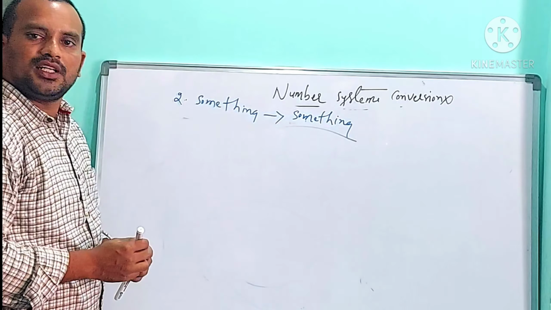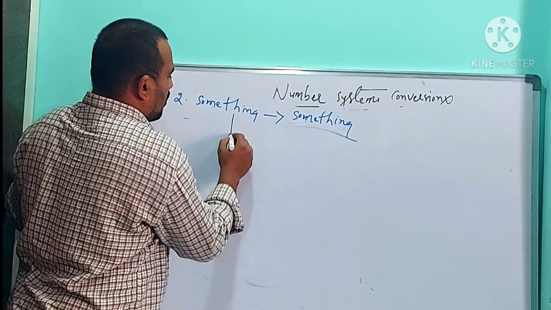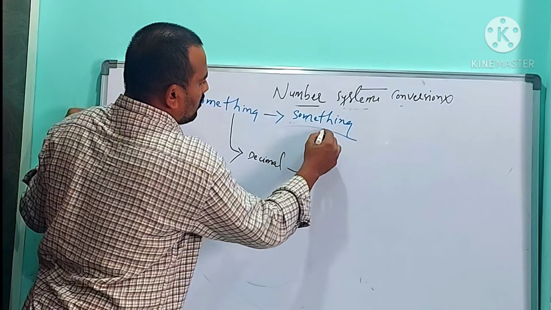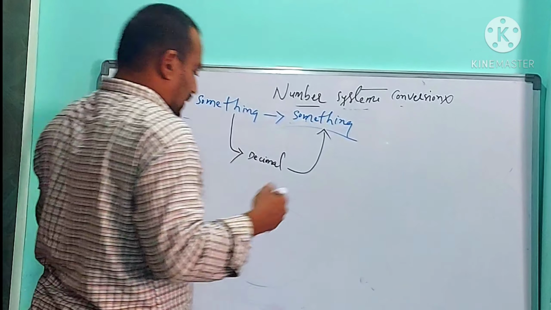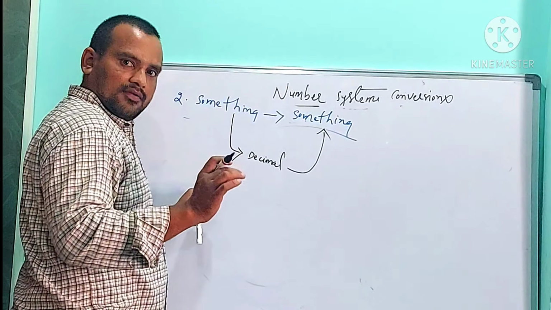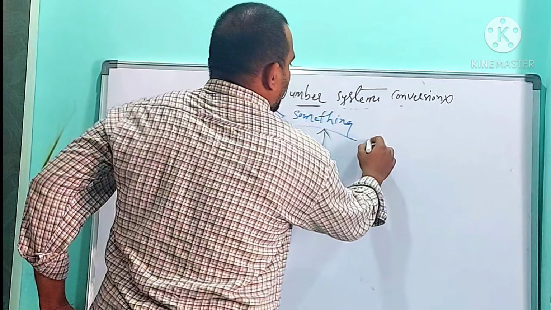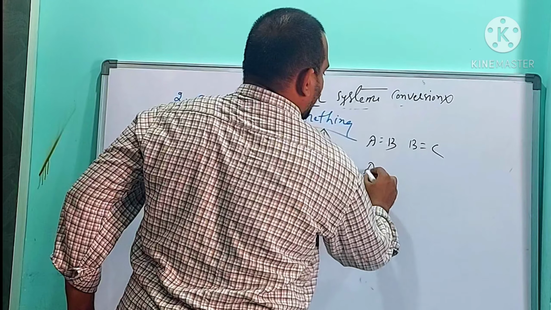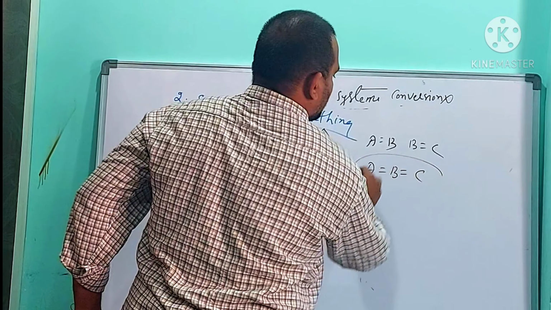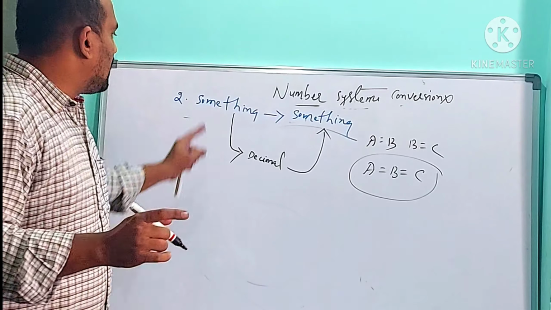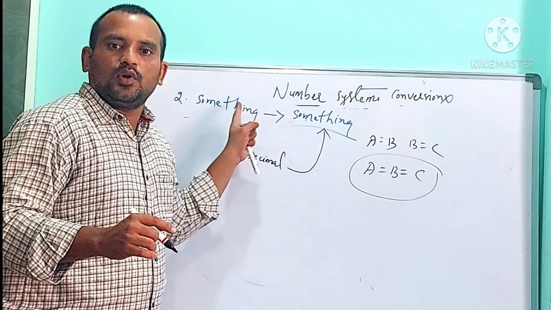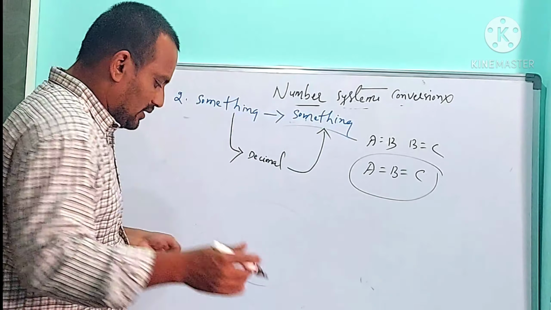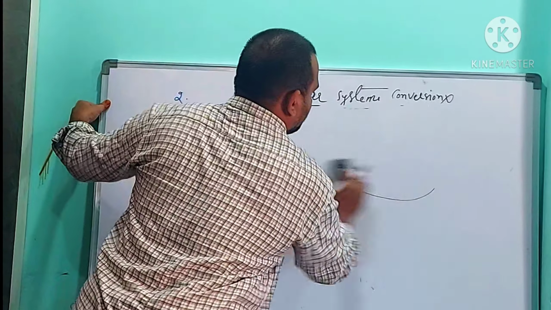While converting something to something, first of all we need to convert the first something into decimal, then the decimal into the corresponding something value. For example, you know A equals B, B equals C, then we can say A equals B equals C. This is called the associative property. So first convert the first something into decimal, and that decimal into the second something. One small example I am giving you.